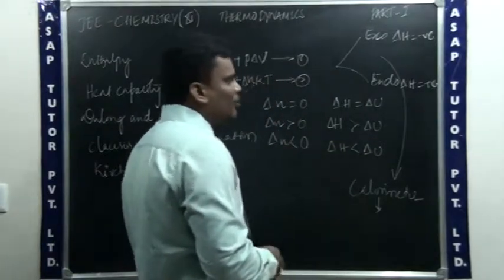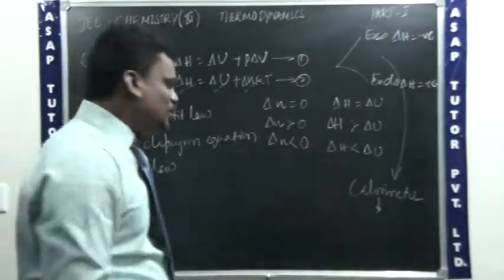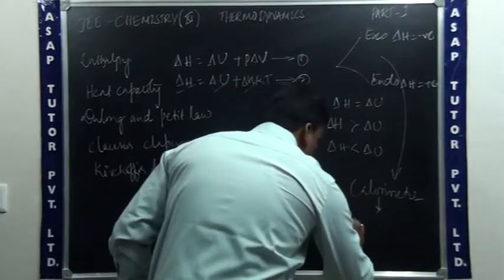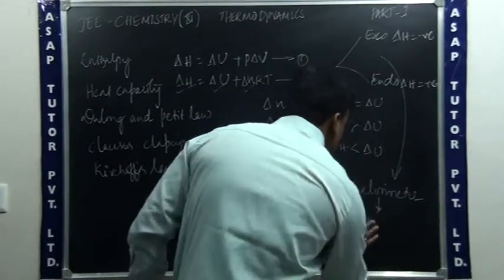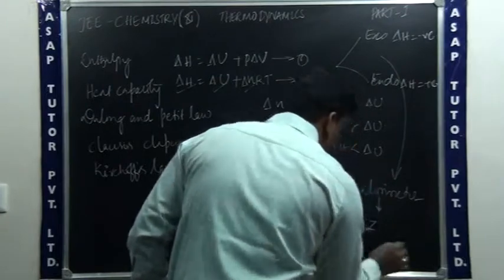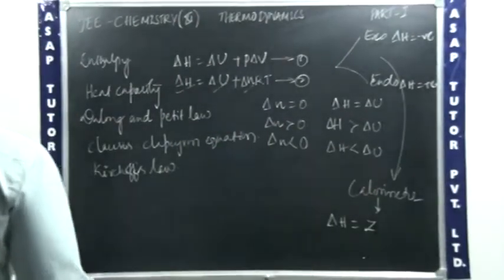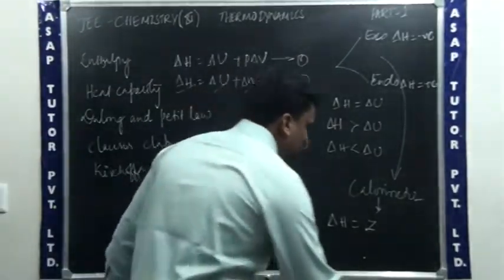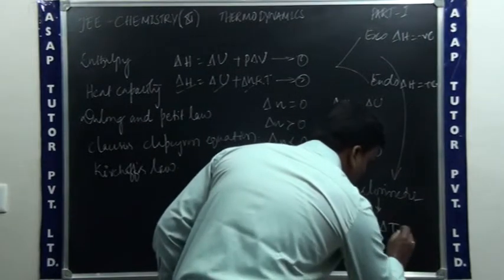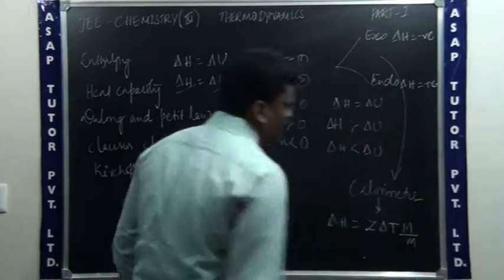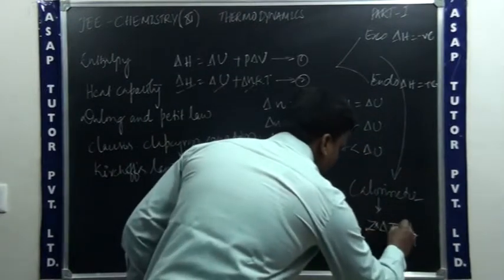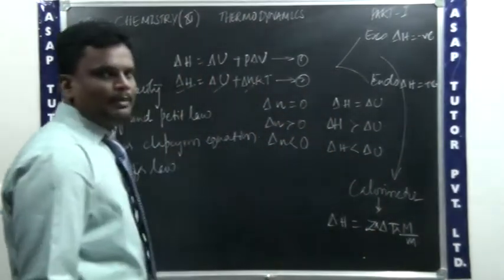By using the calorimeter you can find out the change in enthalpy, that says that change in enthalpy delta H is equal to Z into delta T into capital M divided by small m.